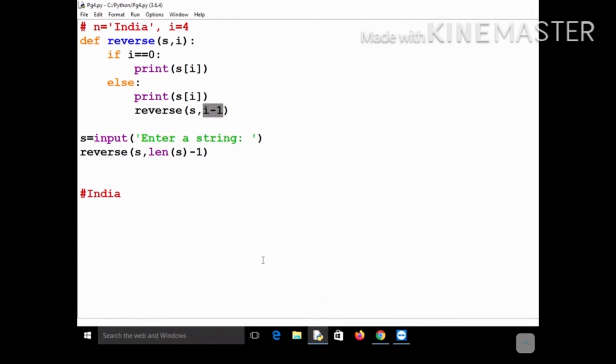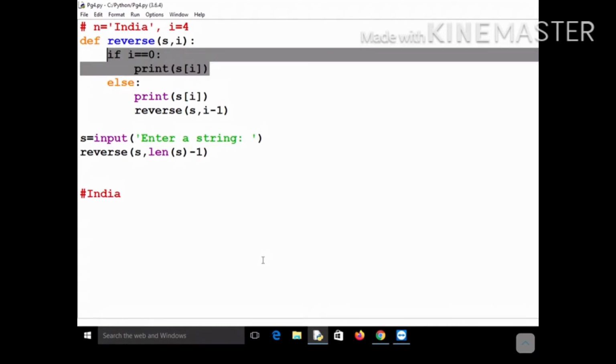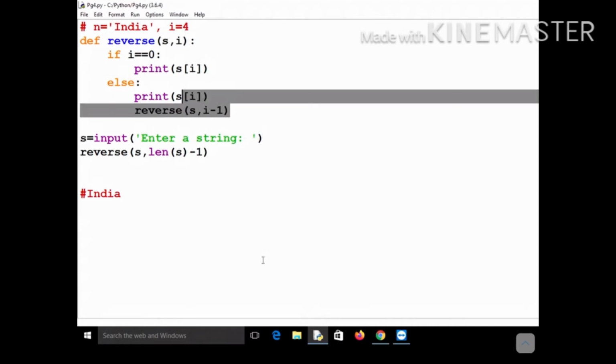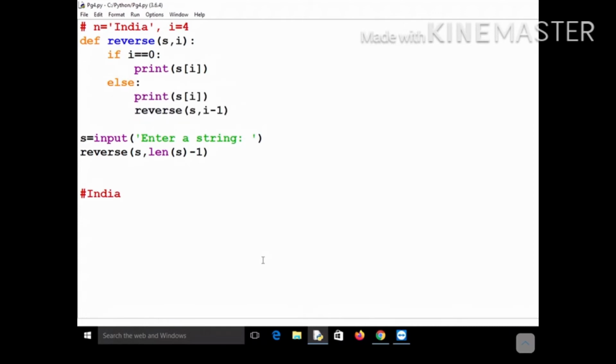So the index value will be 1, that means the if part is again not satisfied, it will come to the else part, it will print N, and again it will call the reverse function, but this time with the value equal to 0. And when it becomes 0, then it will print simply I and it will return back. It will not call the reverse function again, so it will return to the previous function call, and that again will return to its previous function call.